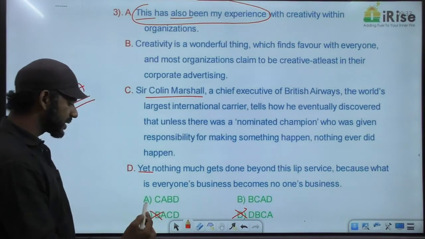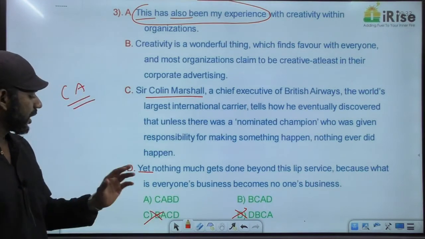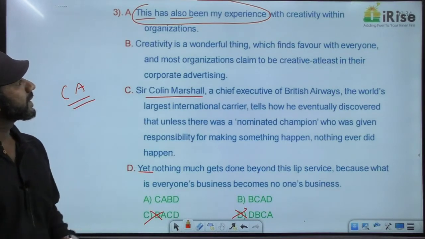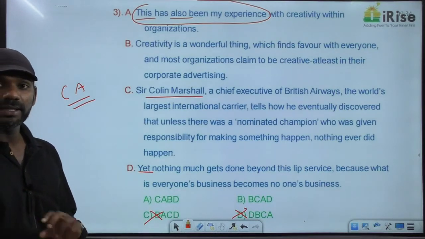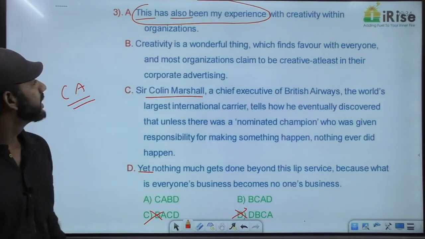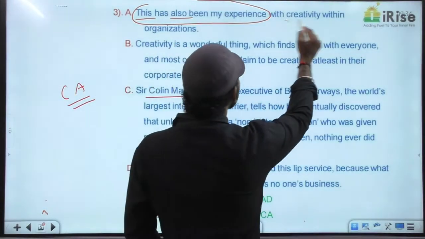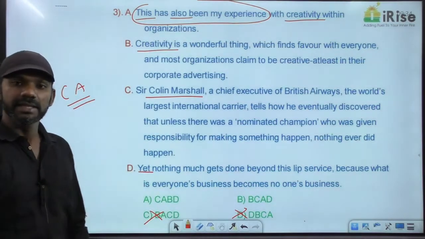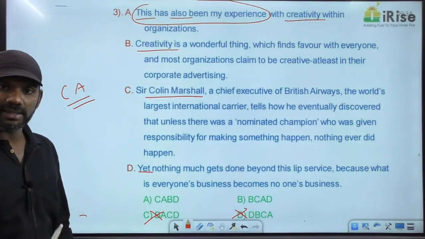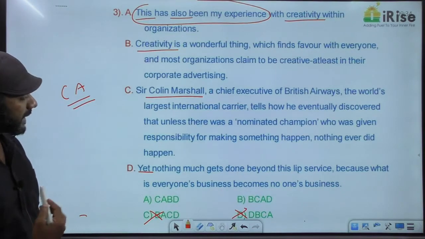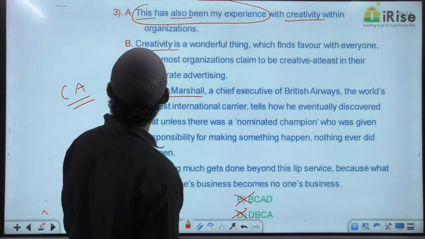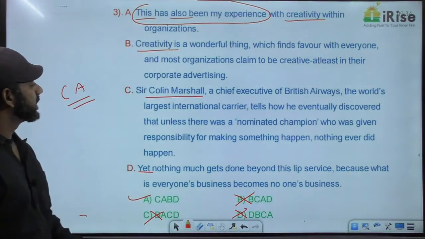Based on that, option C is eliminated. Now we have two options left, A and B. Now, two sentences contain mention about the word creativity. Which two sentences? Sentences A and B contain mention about the word creativity. So these two sentences must come together, mandatory pair. A and B must appear together. Based on that, B is eliminated. The answer is option A.